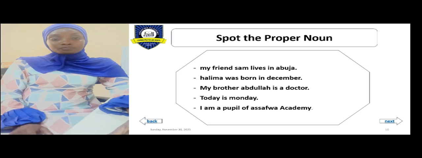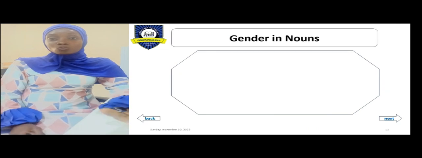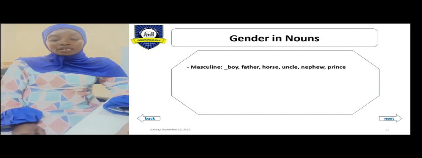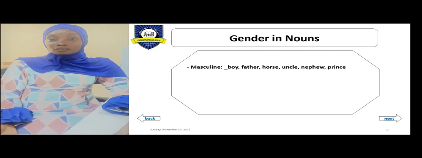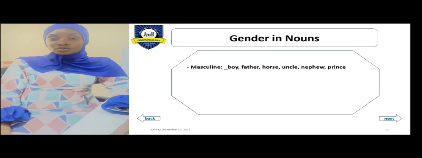Now moving forward, we looked at genders in noun. What is gender? Gender simply means whether something is male, female, either or neither. Now we have four types of gender. The first is the masculine gender. These are the male gender. We have boy, father, horse, uncle, nephew, prince.